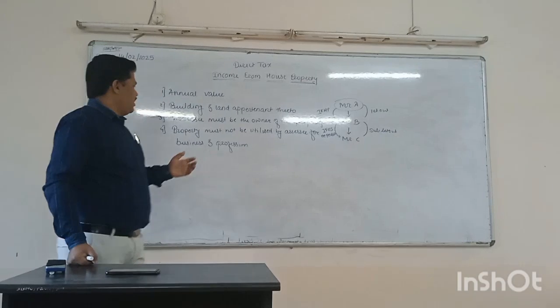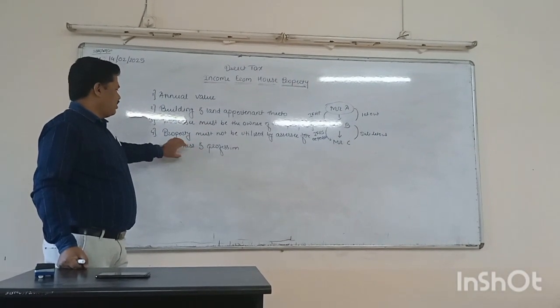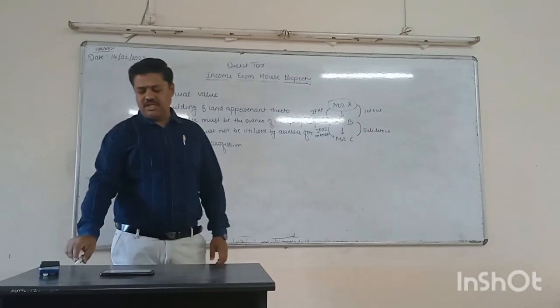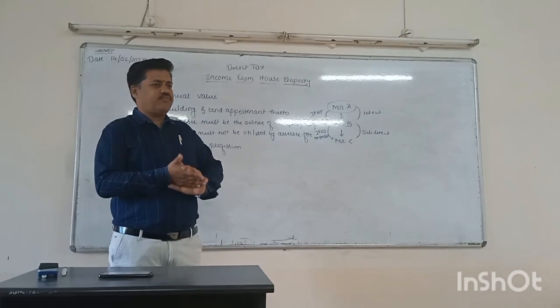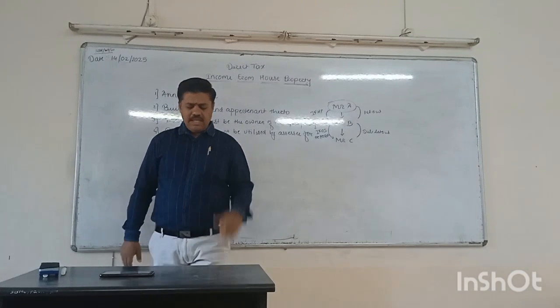That's why it is clearly stated that the property must not be utilized by the assessee for the purpose of business and profession. So these are the basic conditions given under the chargeability section 22 of income from house property.